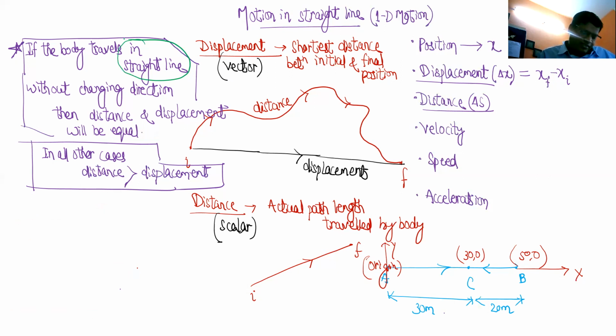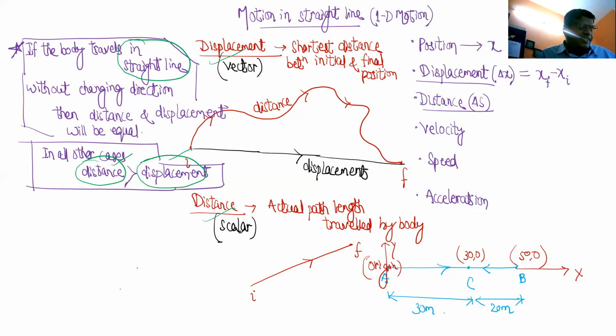One more thing to be noted here. Whenever we make comparisons, distance greater than displacement, one is a vector quantity, one is a scalar quantity. So what exactly are we comparing here? Of course, when we are comparing two vector quantities, or a vector quantity and a scalar quantity, when we write such statements, the meaning is we are taking the magnitudes of both and comparing. There is no meaning of comparing directions. Got it? Yes, sir. So there basically we are comparing the magnitudes, of course.